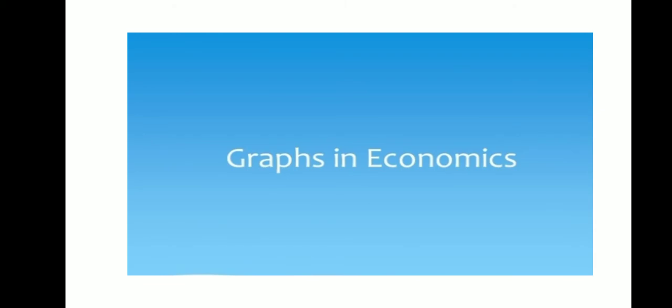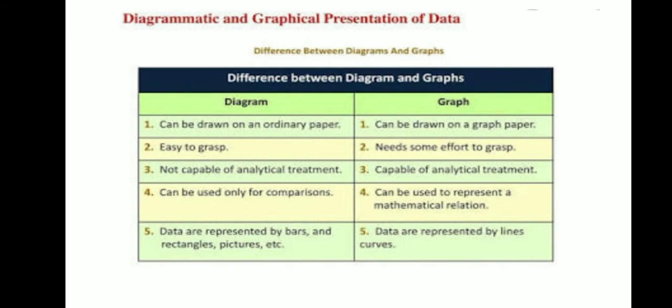Everyone, today we are going to gain knowledge about graphs in economics, one of the chapters in class 12 GSCB. Now, what is a diagram? A diagram is a representation of observable data by way of a picture. In English, there is a saying, a picture says 1,000 words, whereas a graph is also a representation of observable data by way of a picture.